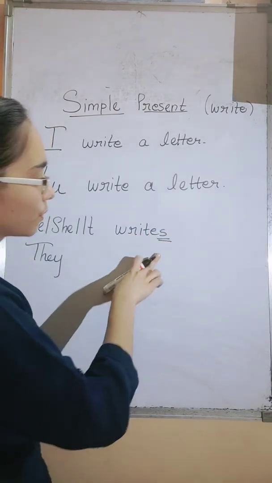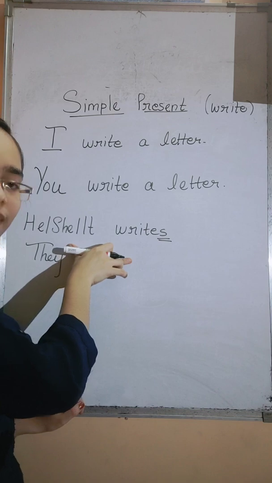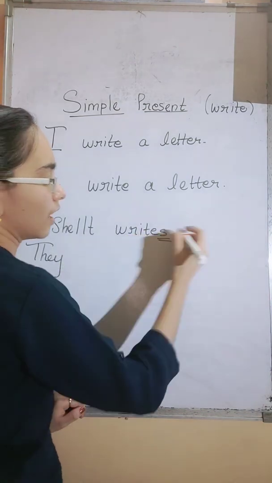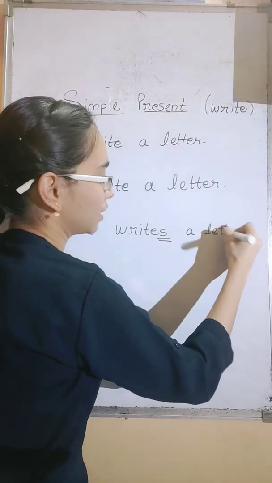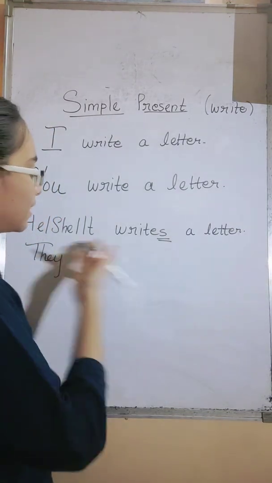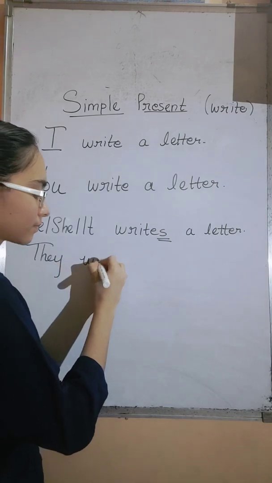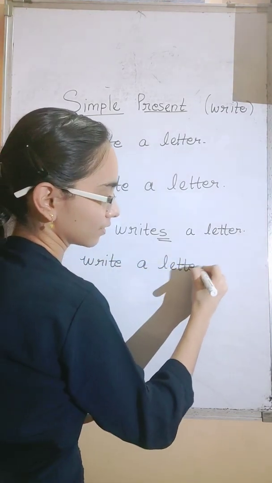Here you have to put one S because he or she or it is a singular person. So you have to add this S. It will usually not come as it is actually a non-living thing. He writes a letter, she writes a letter. That's how the sentence would be. And they write a letter. Got it?